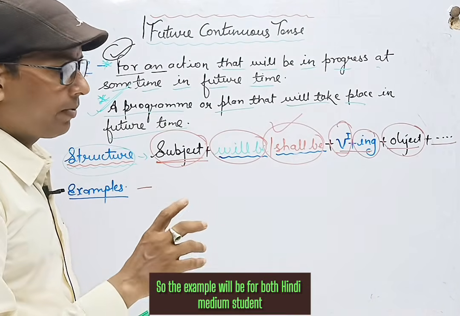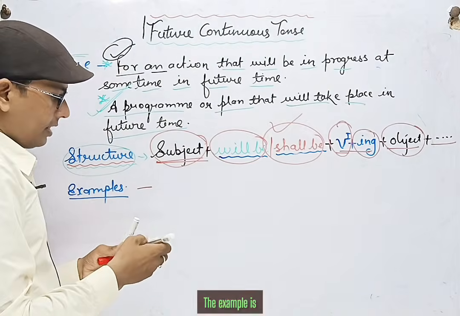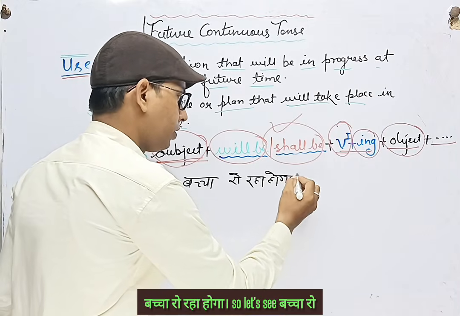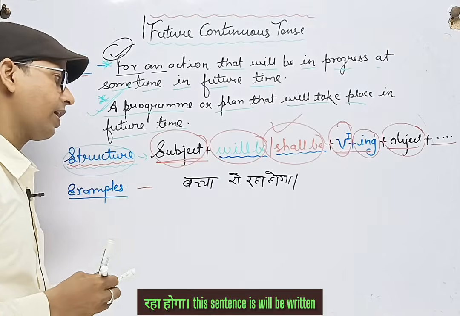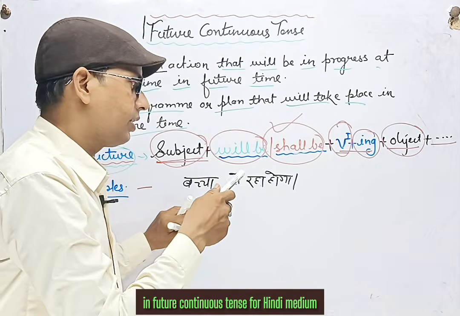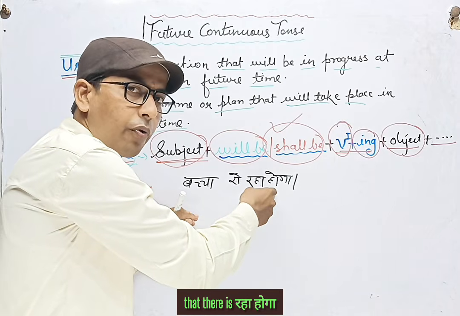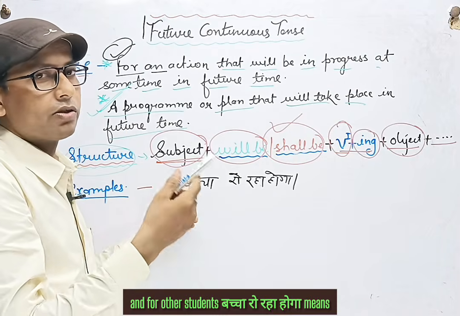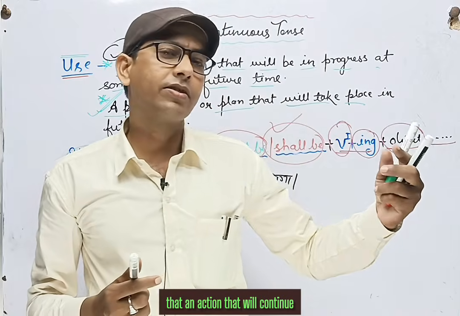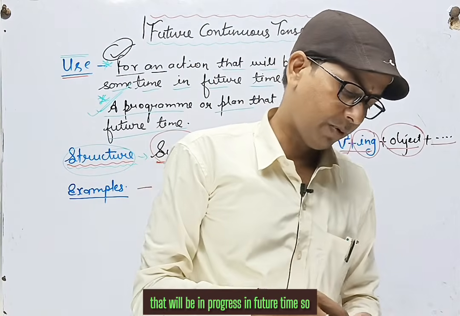The example will be for both Hindi medium students and other students. Okay, the example is बच्चा रो रहा होगा. So let's see, बच्चा रो रहा होगा. This sentence will be written in future continuous tense. For Hindi medium students, you can see that there is रहा होगा, and for other students, the child will be crying, means an action that will be in progress in future time.